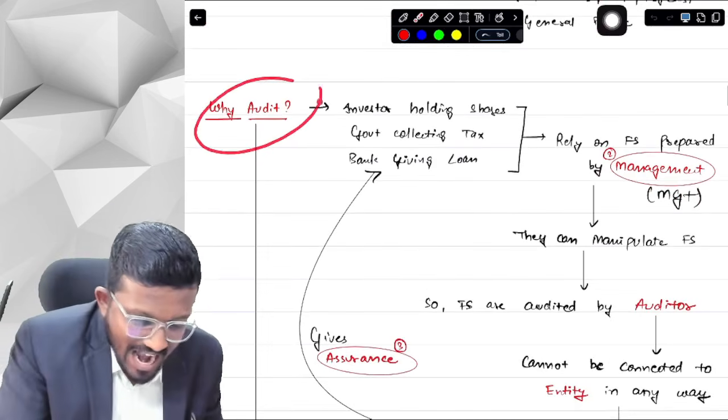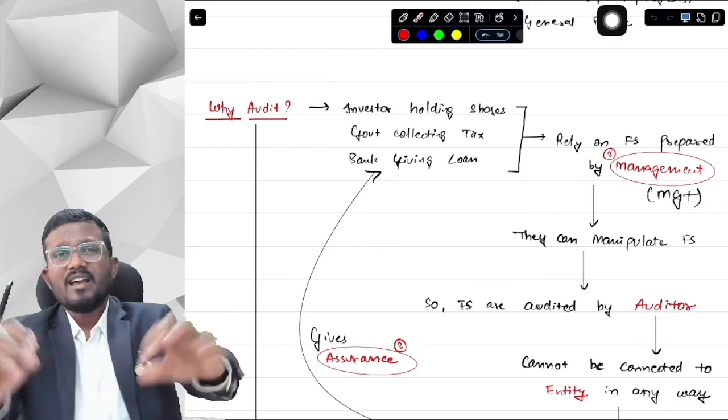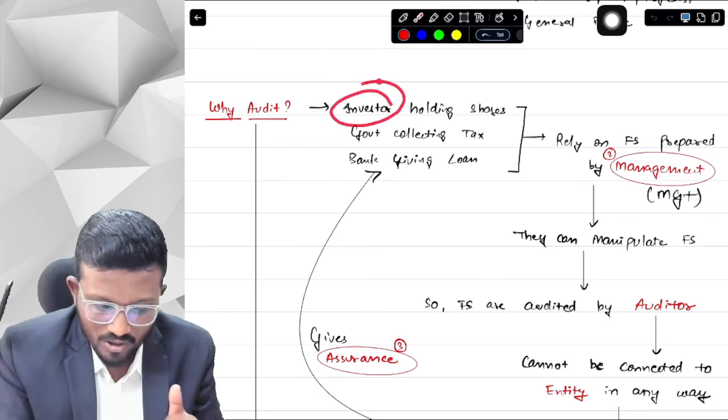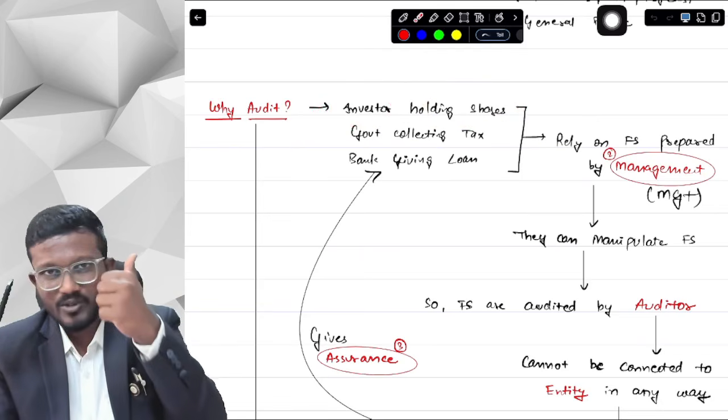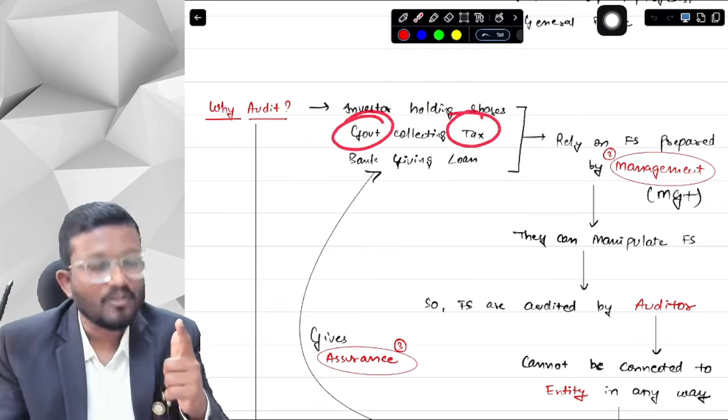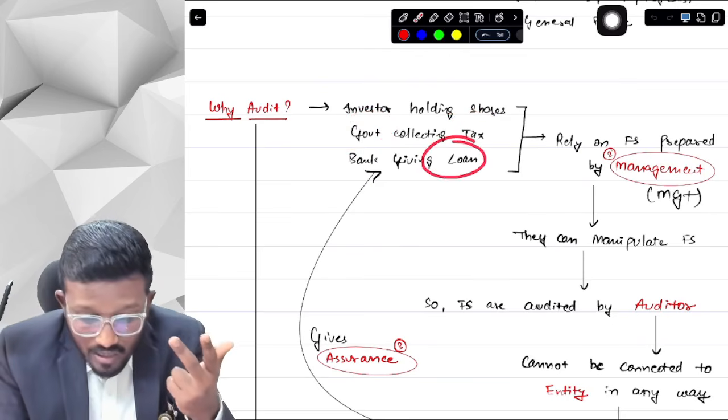Now we have understood what is audit and what is material misstatement. Now let's understand why audit. Why do we do audit? So I give you an example. The investor wants to hold shares in the company. The investor wants to invest in the company. The government wants to collect tax from the company. The bank wants to give loan to the company.